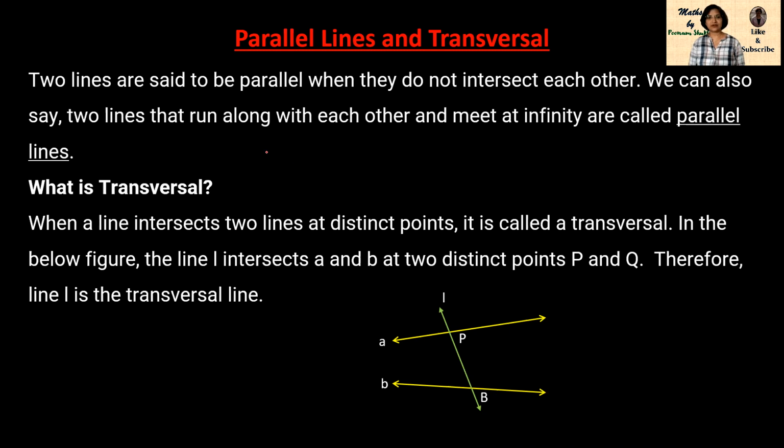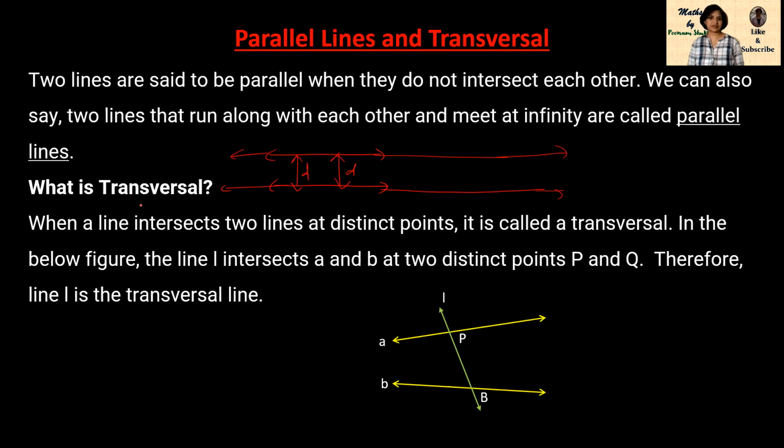That means parallel lines are those lines which never intersect each other, right? When they are not intersecting, that means they have a constant distance between each other, right? All the time they have a fixed distance, so the distance will be the same when you are extending these two lines on either side. That means they are parallel. These are the parallel lines.